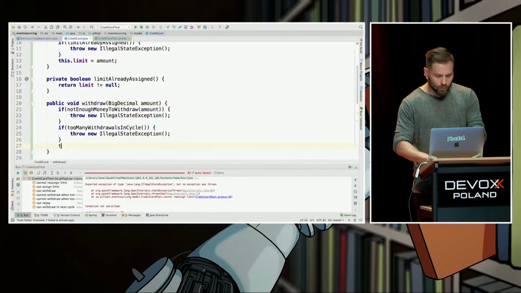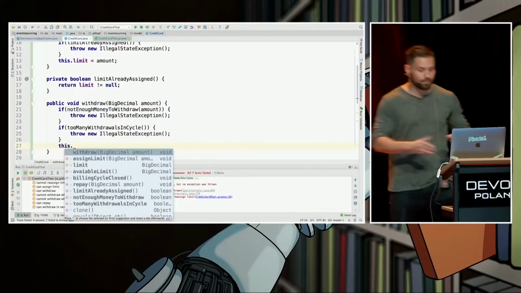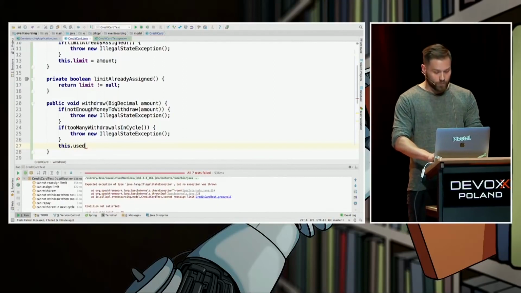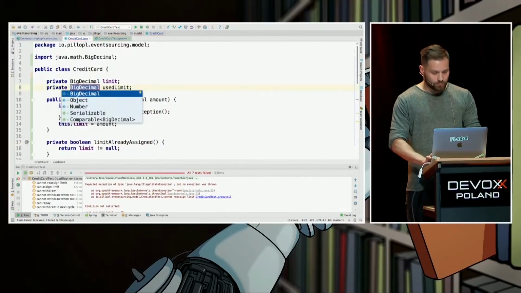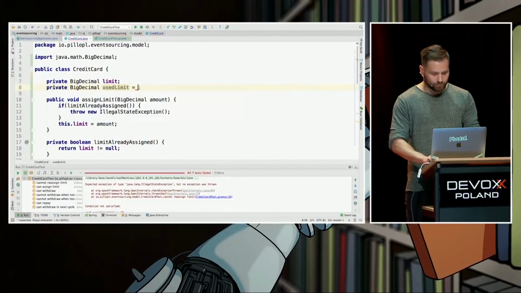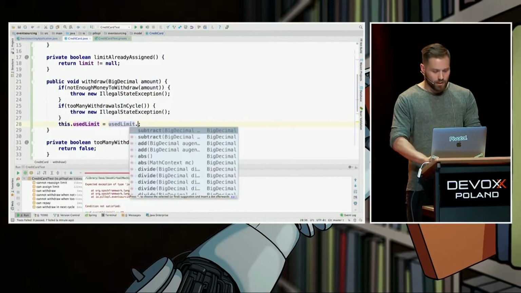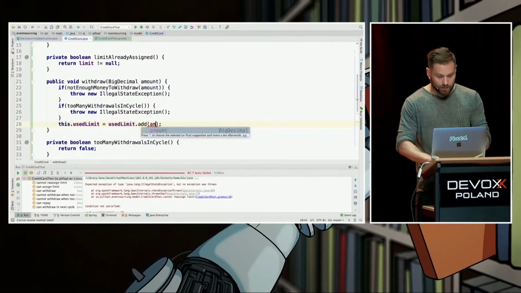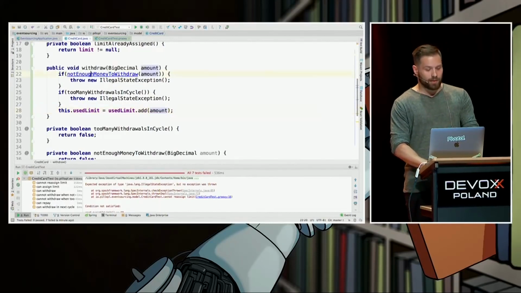I think we could store in a different field how much we have already used. Let's do so. Used limit equals amount. Let's introduce that field. It should be 0 at the very beginning, right? It should not be amount. It should be accumulative: used limit plus the amount to be withdrawn. Which means we can answer this question, not enough money to withdraw.